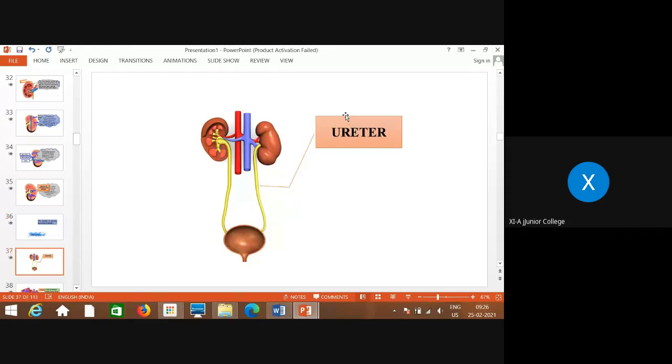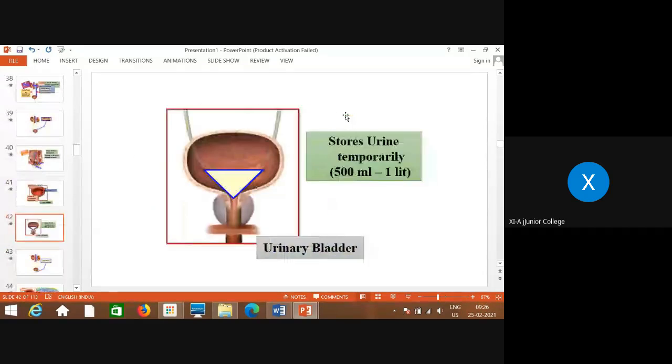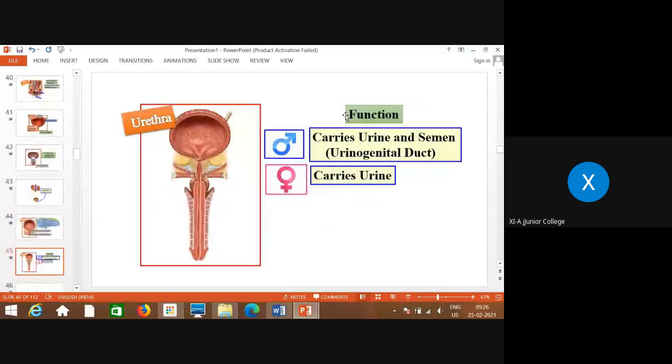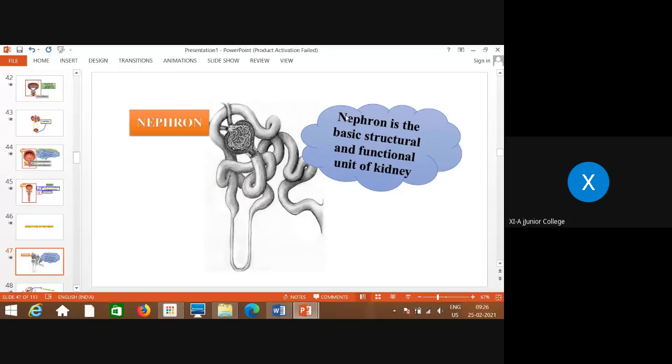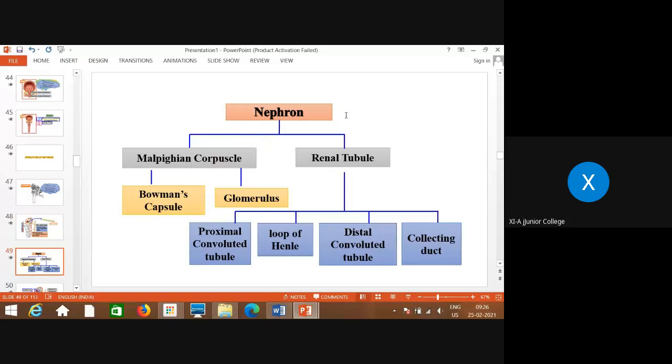And the process of micturition, then ureter, then urinary bladder, then urethra, the structure of urethra, and at the end we studied the structure of nephron, which is considered the basic structural and functional unit, which shows two main parts: Malpighian corpuscle and renal tubule.